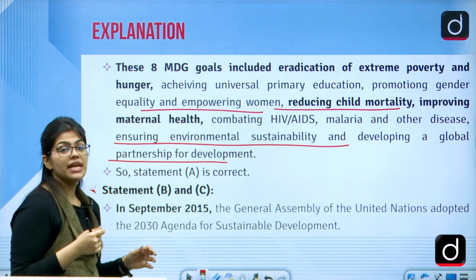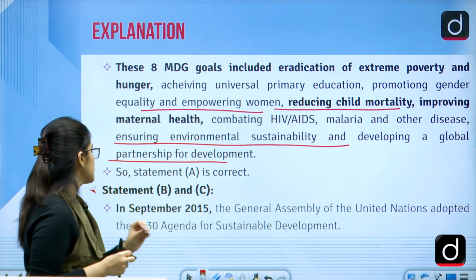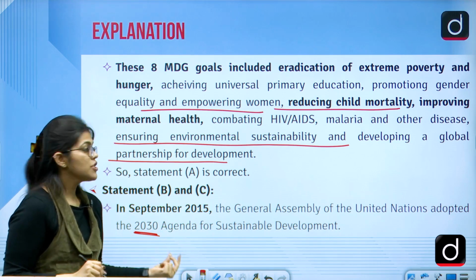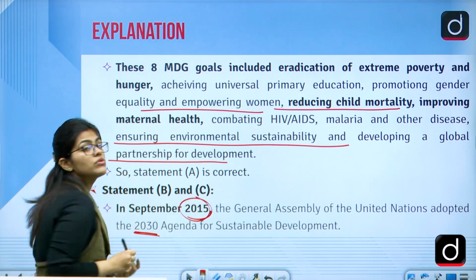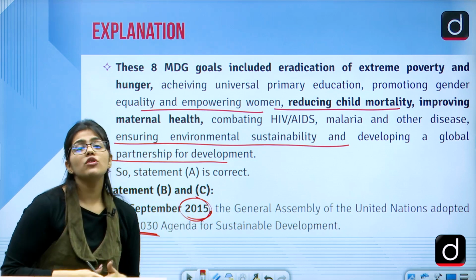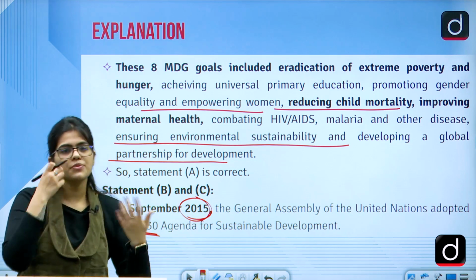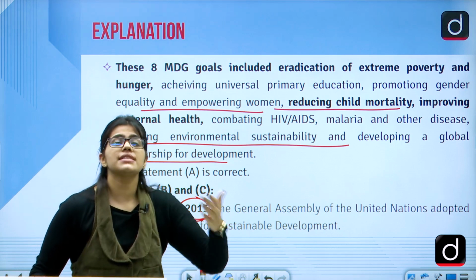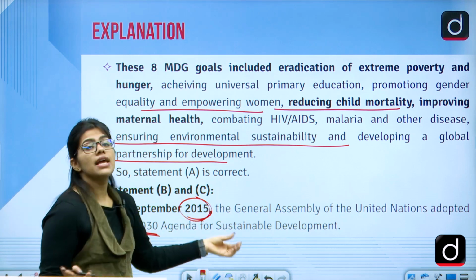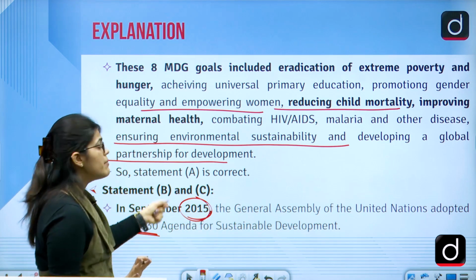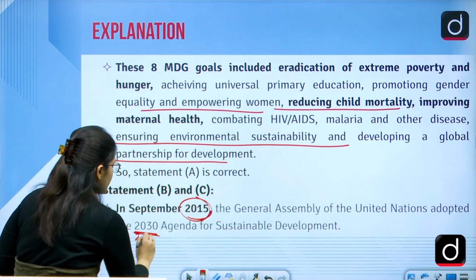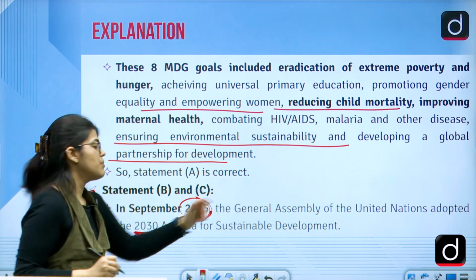In September 2015, the General Assembly of the United Nations adopted the 2030 agenda, and this 2030 agenda came into force in 2015. So in 2015 the Millennium Development Goals ended, and we know that some of them were achieved, but few were not. So we wanted to extend it. On those lines only, we started to talk about the Sustainable Development Goals. So in September 2015 the General Assembly of the United Nations adopted the 2030 agenda for sustainable development.